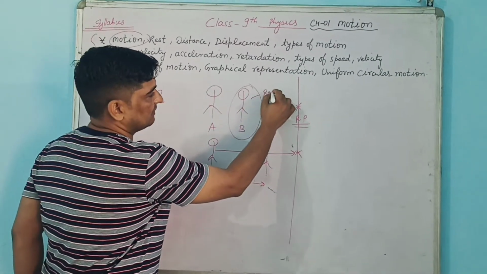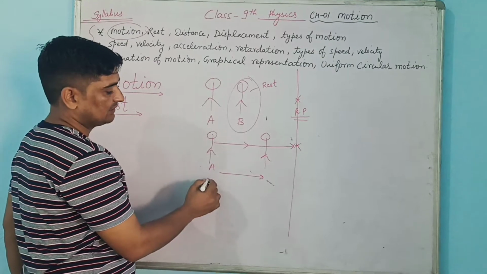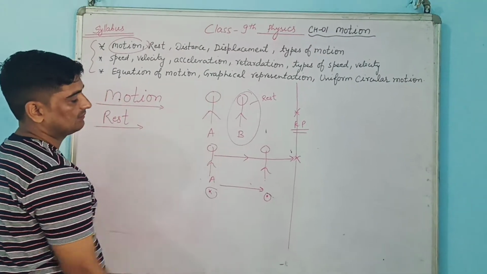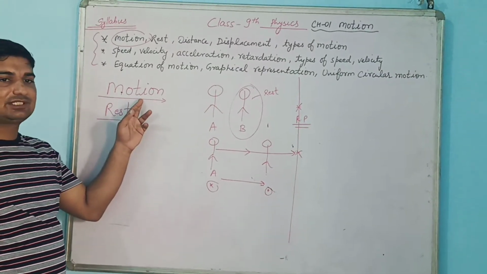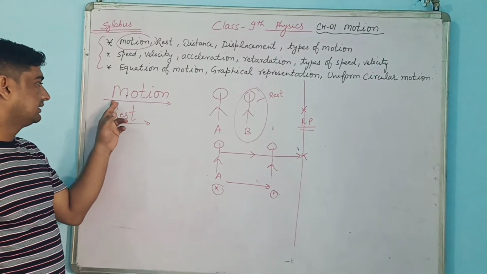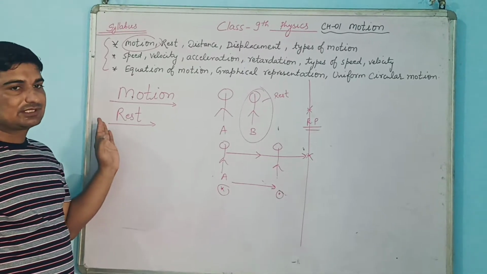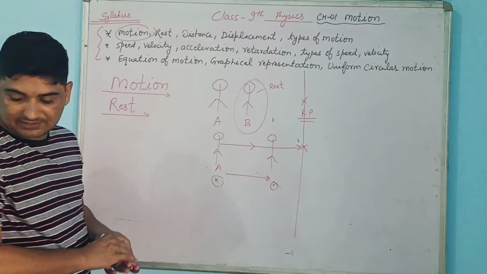This person is at rest because it is not changing the position, but person A has reached from this position to this position, so we will be calling it that person A is in motion. So what is motion? When an object changes position with respect to time, then we are calling it motion. When a thing is not changing its position with respect to time, or is stationary, then we are calling it rest. So the next topic is distance.